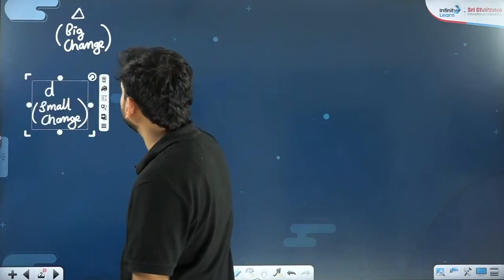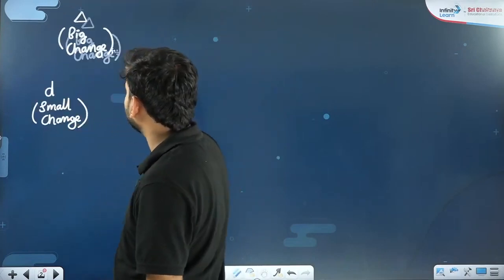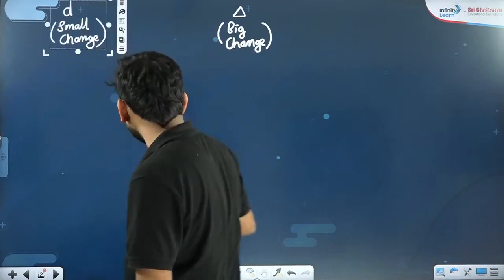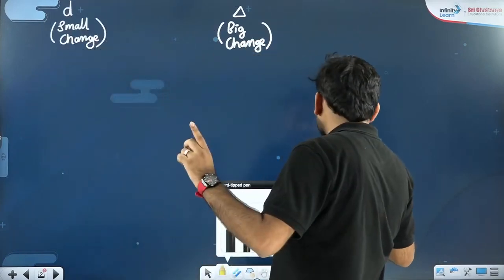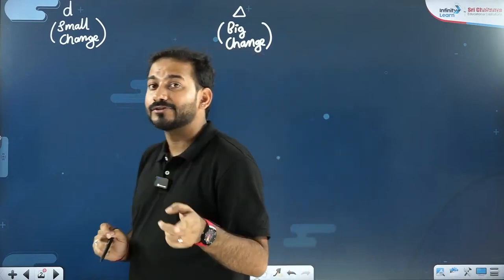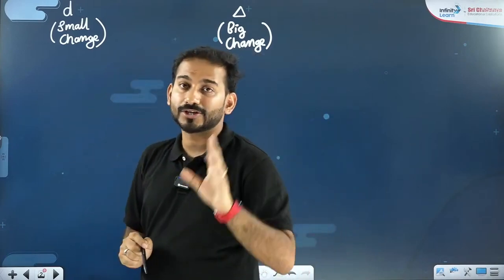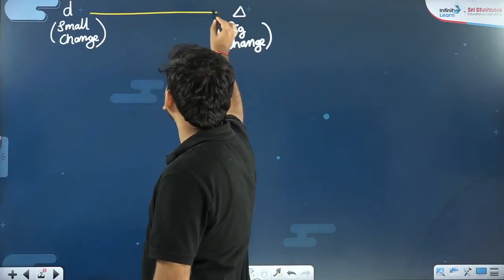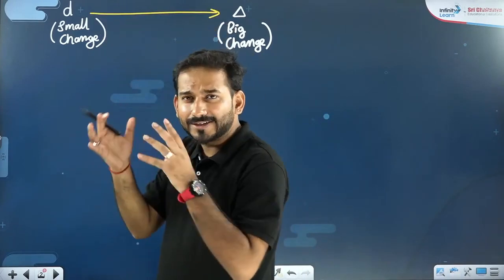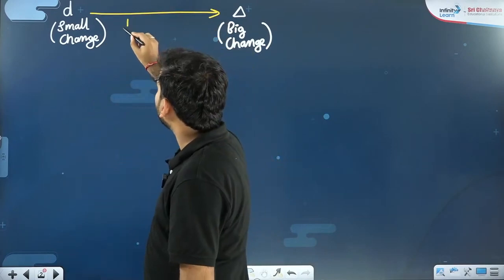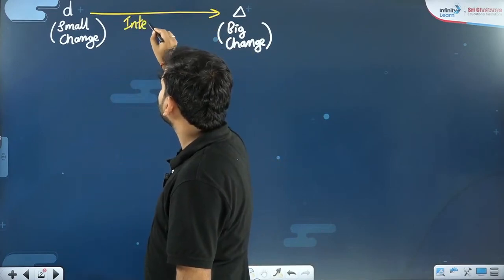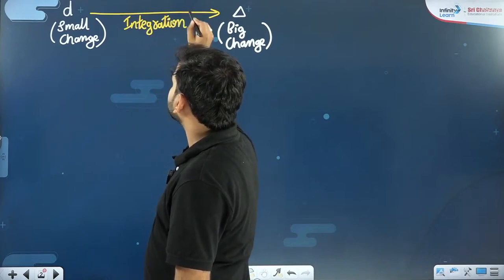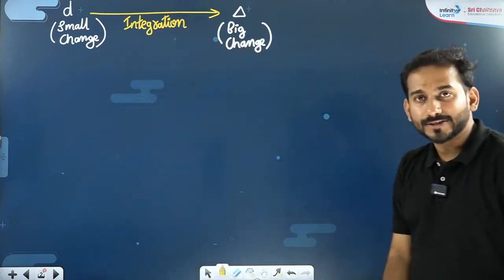First of all, we have small change in differentiation, and now we want to convert the small change into big change. In the last 2 days, we were converting big changes into small changes by differentiation. Today we are going to add all the small changes and you will get a big change. So we will be using the process of integration.